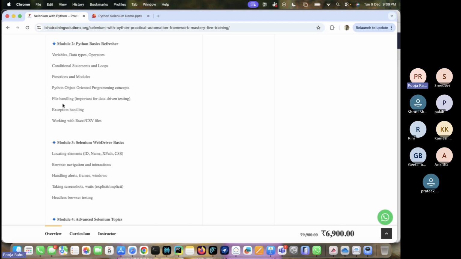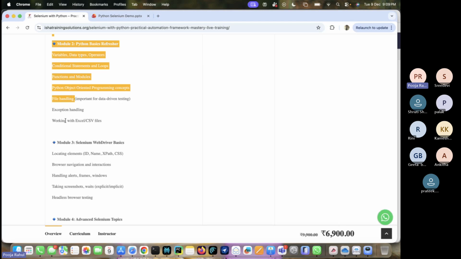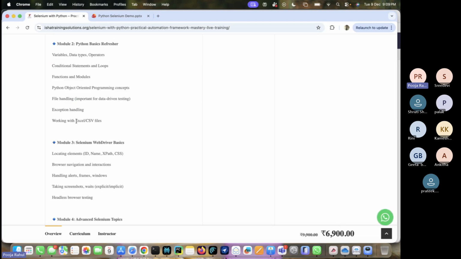After that, file handling. If you are talking about automation, this is very important, because we might connect with text files and Excel files. When someone asks about API testing, we are going to talk about JSON files or CSV files. All those things we are going to discuss in file handling. After that, exception handling or error handling, and then working with Excel or CSV files.